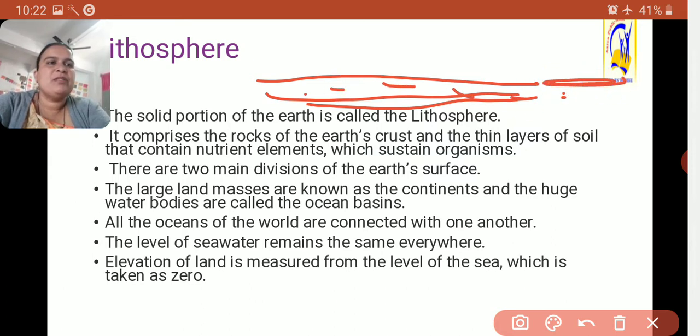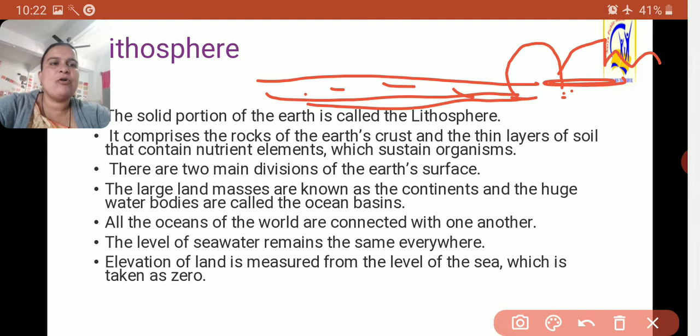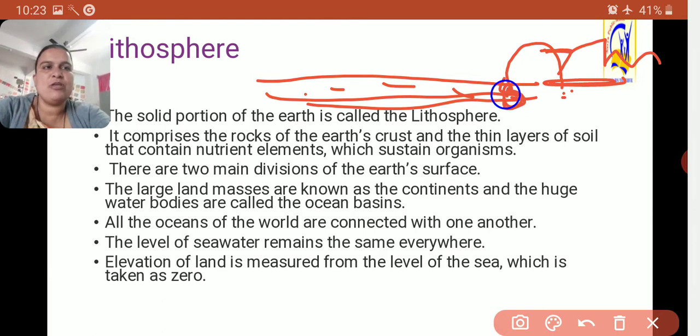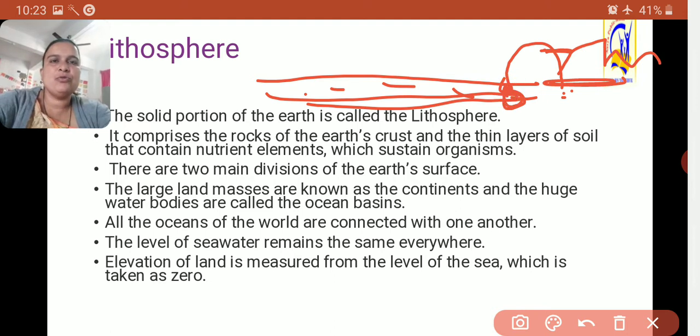Then the elevation of the land, sometimes in the form of a mountain, sometimes a hill, is measured from the level of the sea, 0 level from here, then up to the apex. So elevation is measured from sea level, considered as 0, then 1, then 5, then 1000, in that manner.